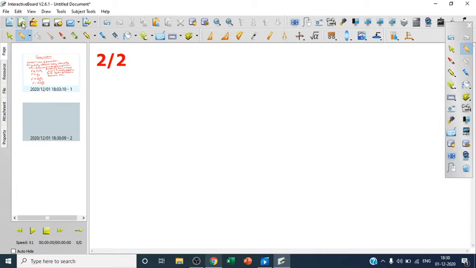So we'll take another page, and again I would like to let you know what G stands for. G is a constant of proportionality called the universal gravitational constant.